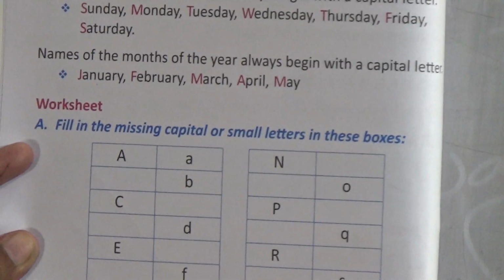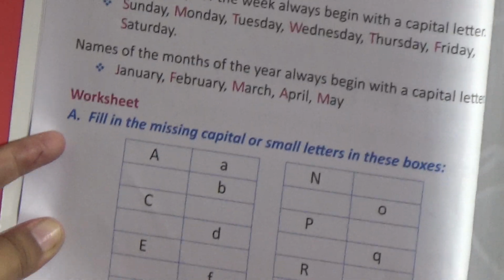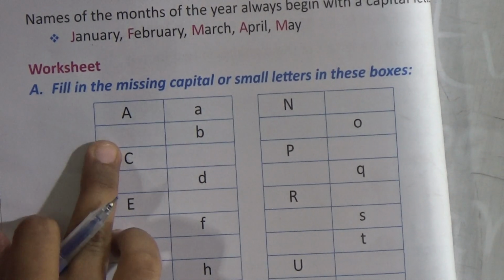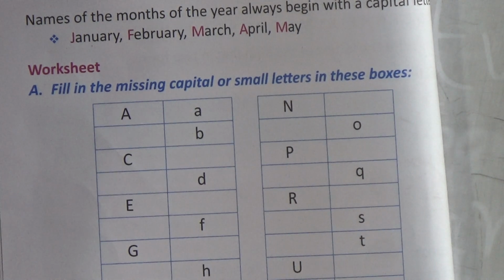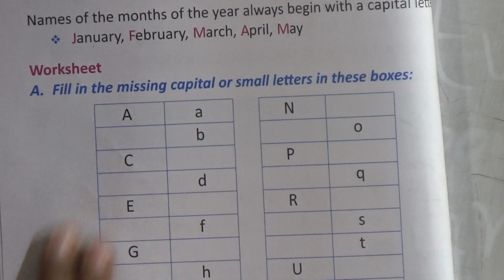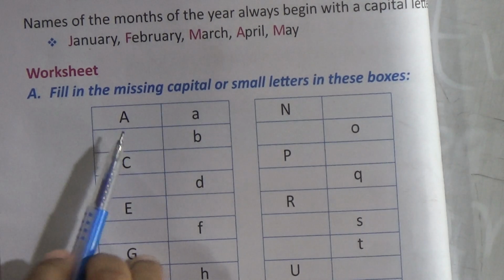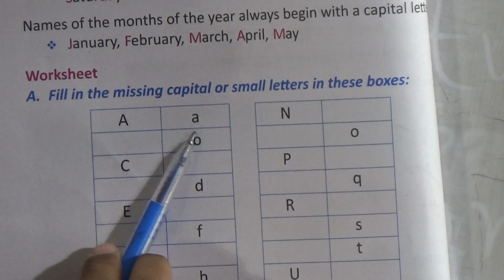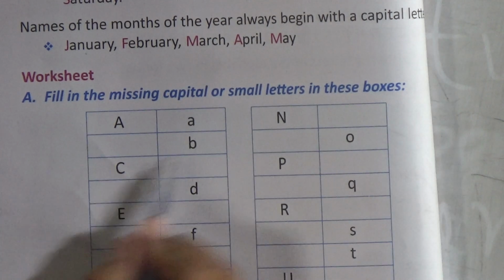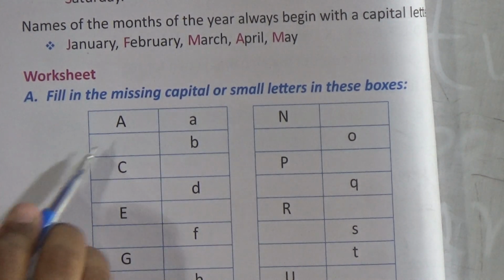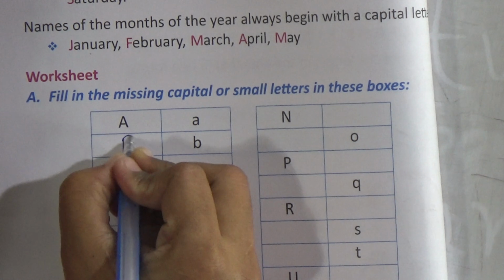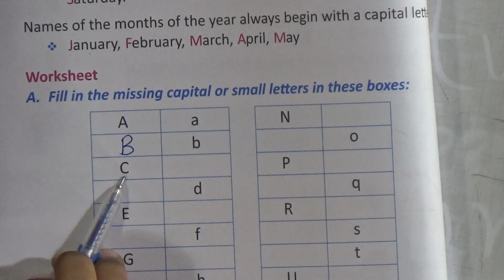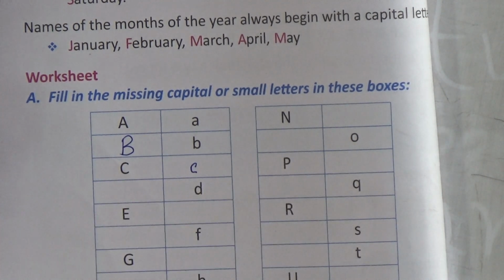Now the worksheet. Fill in the missing capital or small letters in these boxes. Students, just look here. We have to fill in the boxes where the capital letter is given, then we have to write the small letter, and if the small letter is given, we have to write the capital letter. Just look, the first one is capital letter and the second one is small letter. So here A, small letter B is given here, so we have to write here capital letter B. C is given here, we have to write small letter C.